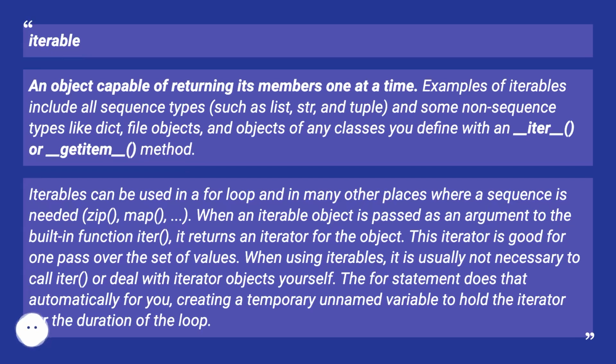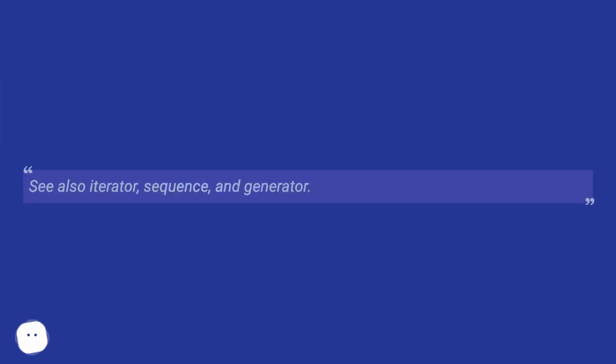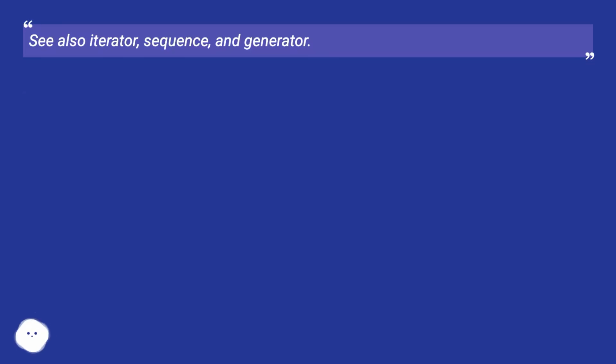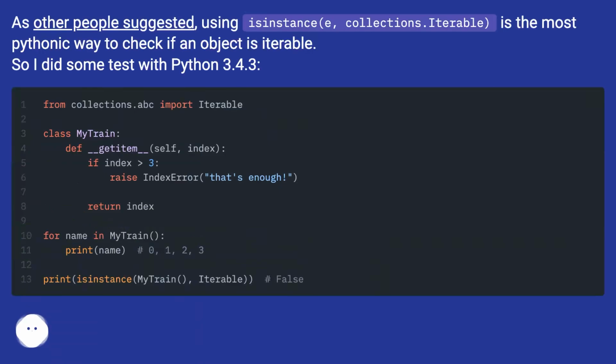When using iterables, it is usually not necessary to call iter, or deal with iterator objects yourself. The for statement does that automatically for you, creating a temporary unnamed variable to hold the iterator for the duration of the loop. See also iterator, sequence, and generator. As other people suggested, using isinstance, collections.Iterable, is the most Pythonic way to check if an object is iterable.